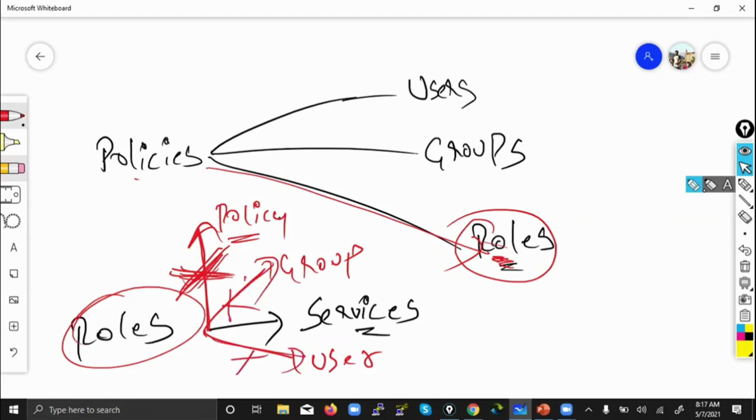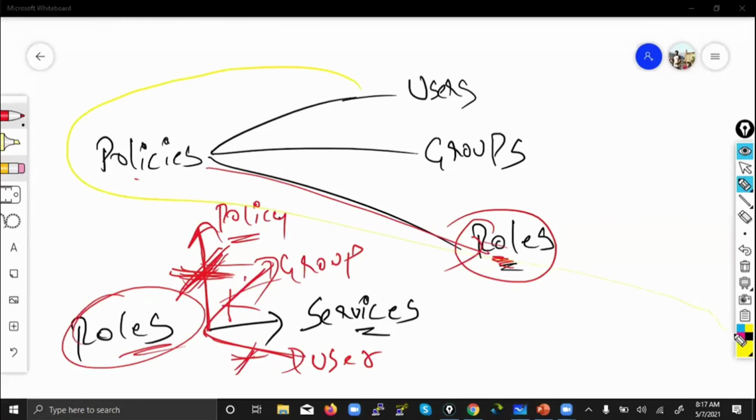Roles can't be attached to a group. Roles can't be attached to a policy. Roles can't be attached to a user. Roles can be attached only to services. And this is the right answer. Policies you can attach to a user, group, or role.